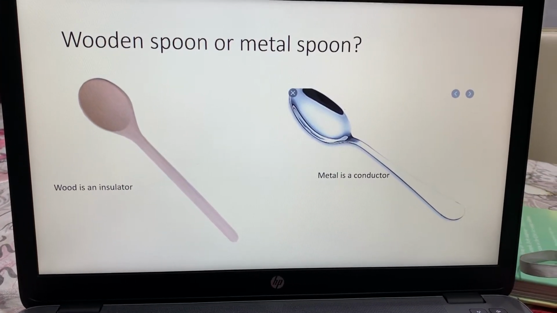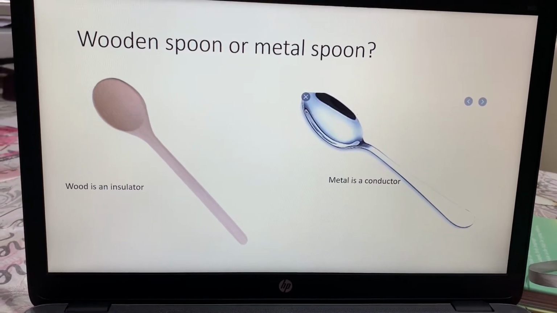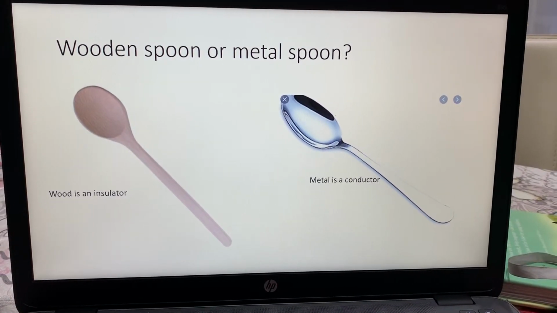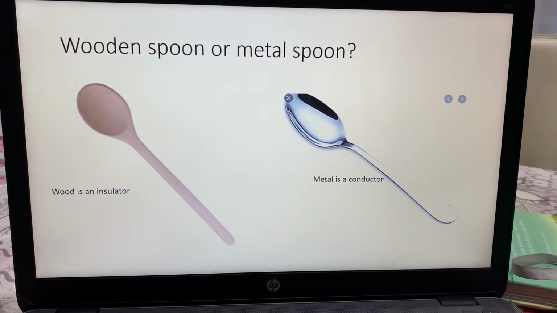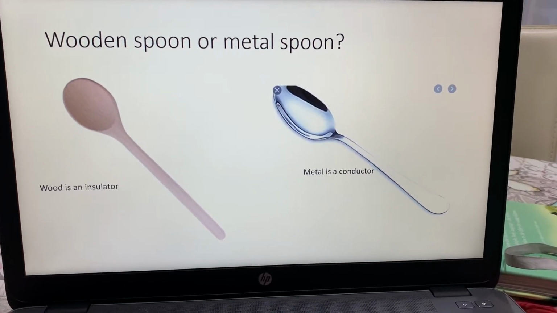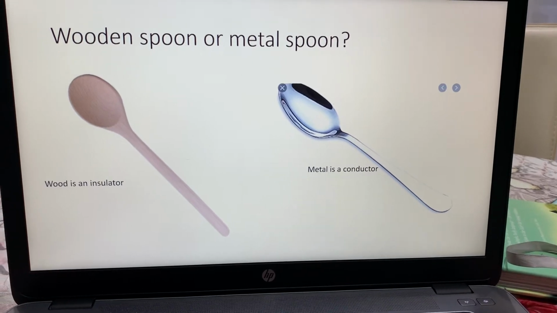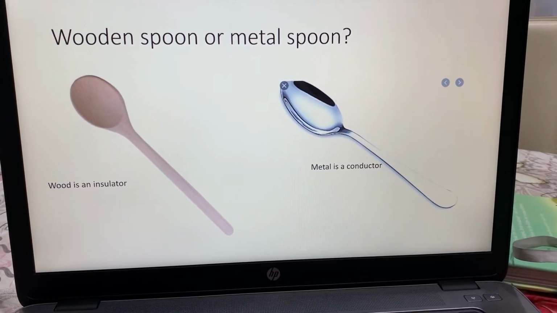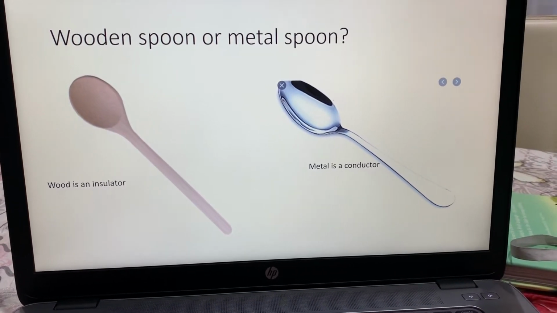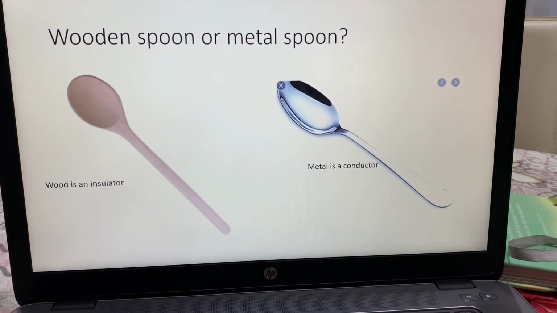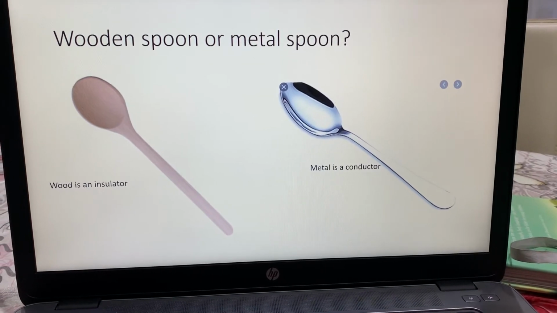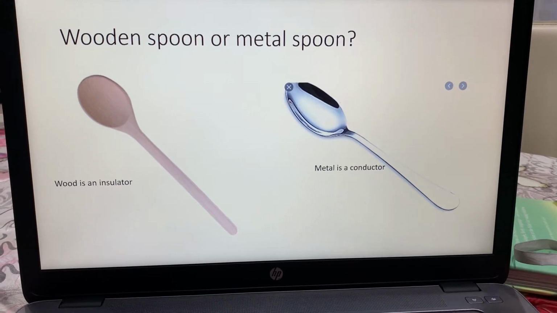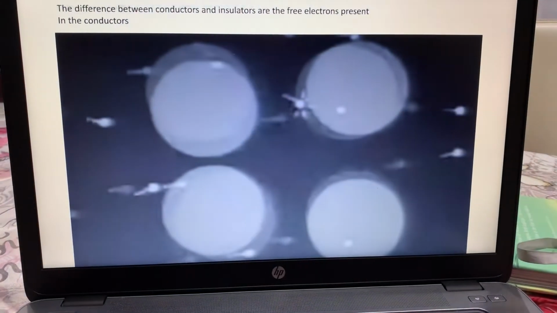Now have a wooden spoon or a metal spoon. If you are going to cook food, would you choose to stir the food with a wooden spoon or with a metal spoon? If you've ever done this, you will notice that the metal spoon, if left in the saucepan or in the pan, will get too hot to handle. You can't even touch it, like the witches in the video. But the wooden spoon would be okay. So what is the difference between them?